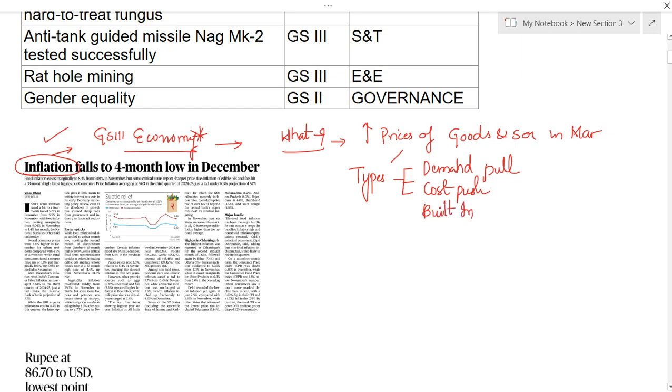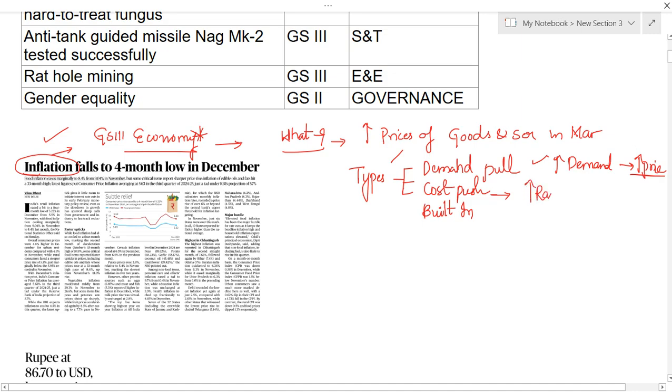Demand pull is nothing but whenever there is increasing of demand for the goods or services, then there will be increasing of price. This kind of increasing of price because of increasing of demand is called demand pull. And what is cost push? Whenever there is increasing of price of raw material. Without raw material, we can't make that good, right? If there is increasing of price of this raw material, ultimately it will lead to increasing of overall price of the good. And this kind of inflation is called cost push.